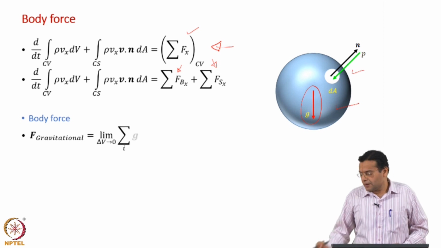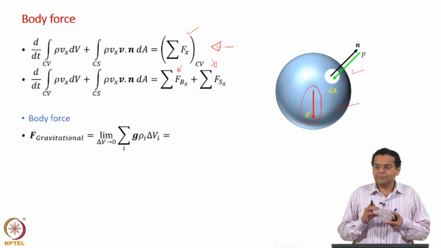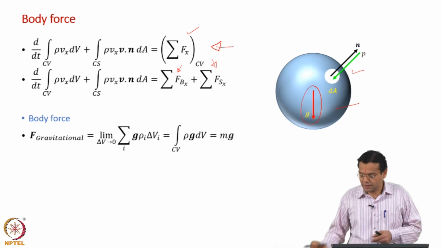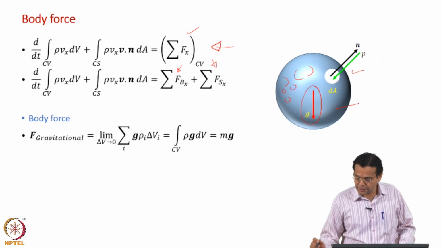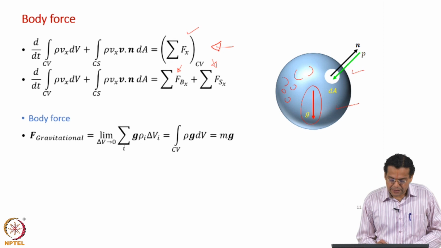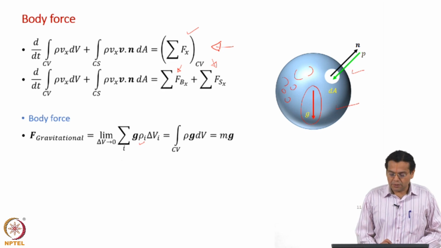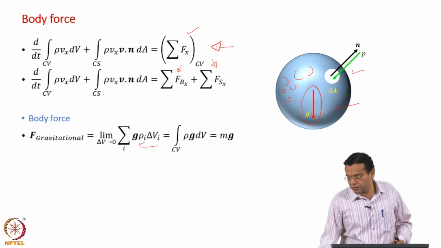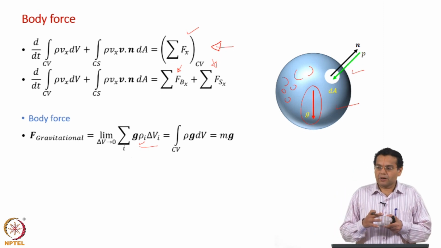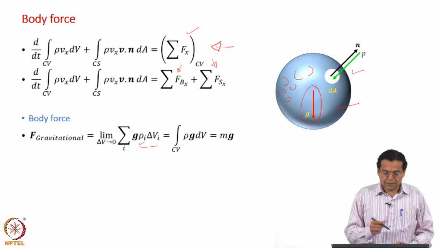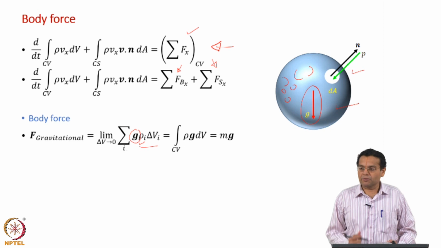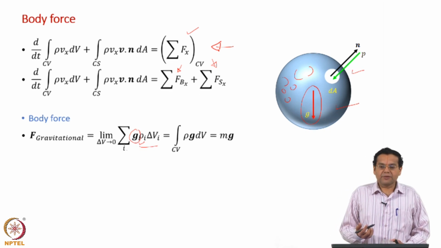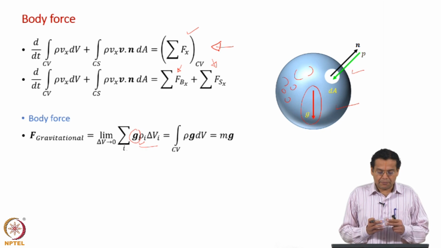So what do I do? I take the control volume and divide it into smaller and smaller volumes. As shown here, the sphere is split into smaller and smaller control volumes, and each volume can have a different density, which gives the mass of each element. But now, we said body force acts throughout the object, and in this case, because it is a gravitational force, that is uniform for every smaller volume. If you are considering electric force and magnetic force, it can vary based on the spatial location.